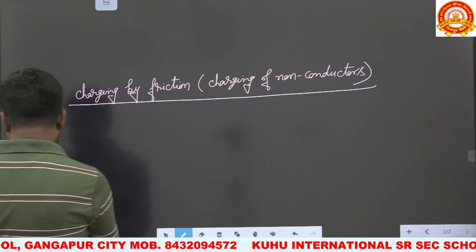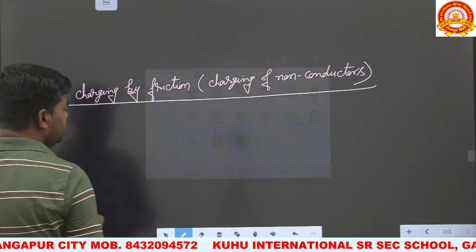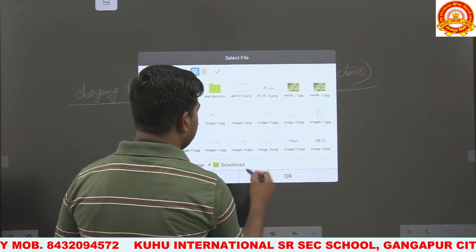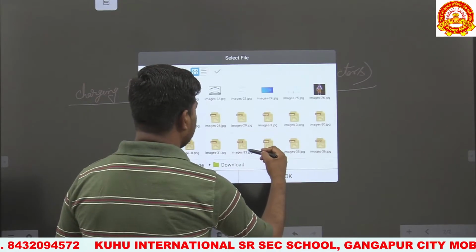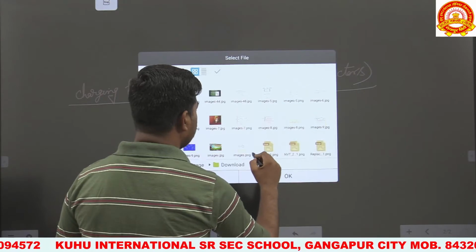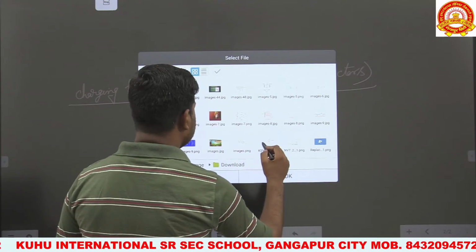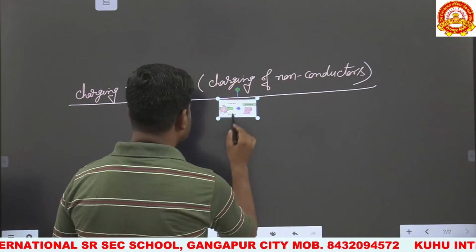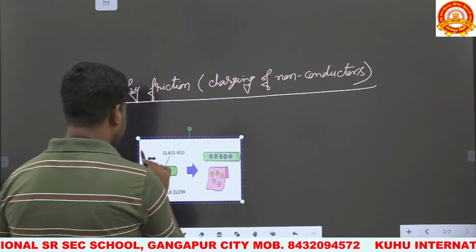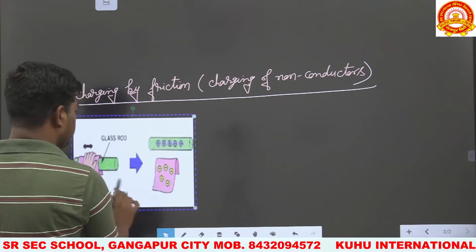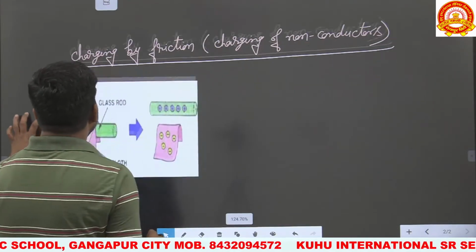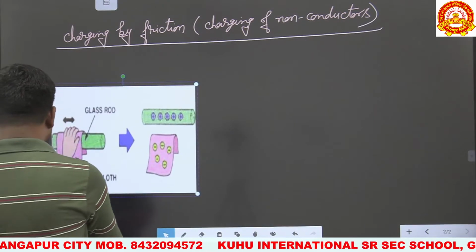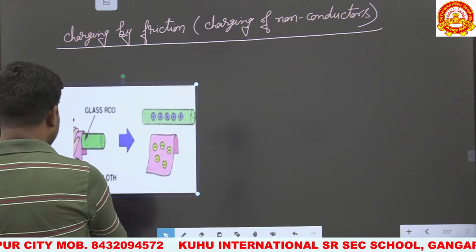We can take an example: when a glass rod is rubbed with a silk cloth, electrons are transferred from the glass rod to the silk cloth. So this is the first example, where a glass rod is taken and we rub the bodies with each other. This is the glass rod and the silk cloth. We can also take another example.